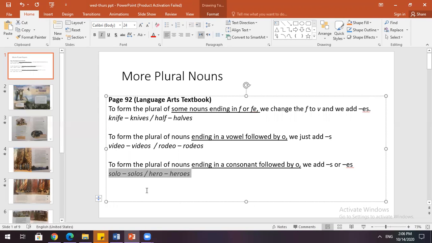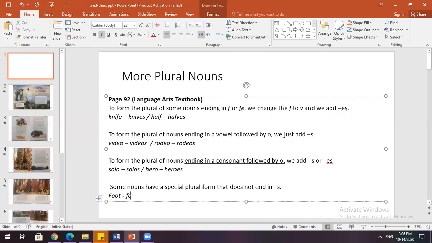All right, another one. Some nouns have a special plural form that does not end in S. Like, for example, foot, feet, or mouse, mice.